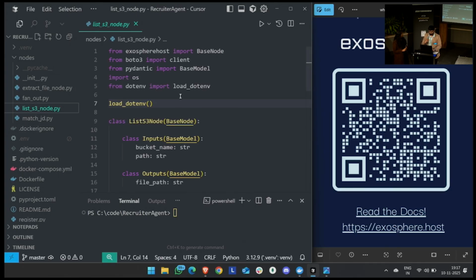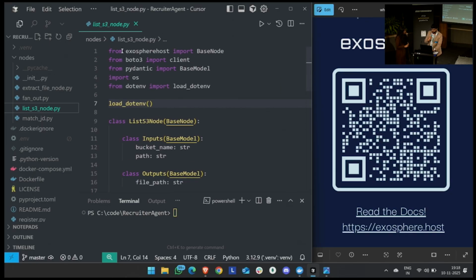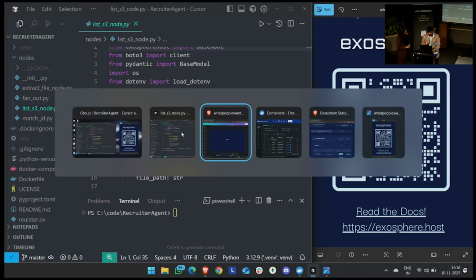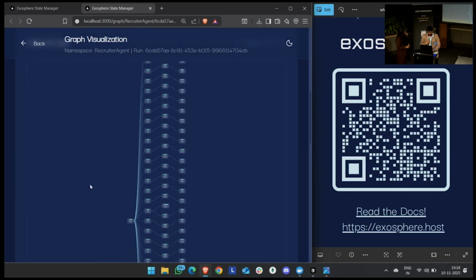You define very simple nodes. Each node could be inherited from the Exosphere package base node class. And what we do is each of these nodes is now running independently like a microservice. And it's scaling up and down, managing the underlying hardware, depending upon how many events this specific node has. So let's visualize this. So I have one instance running for this.